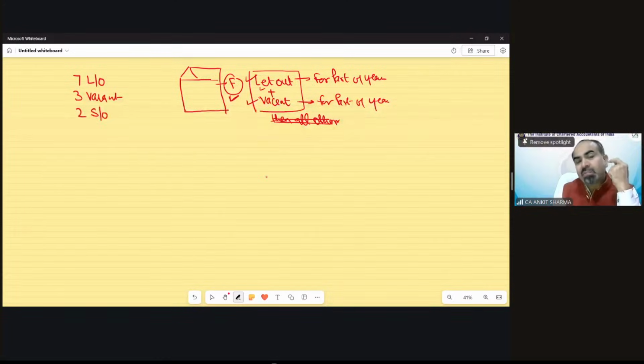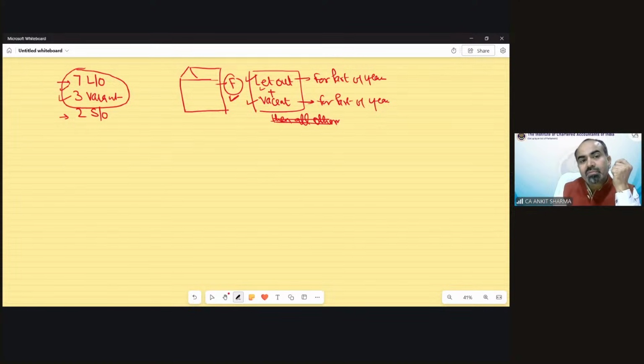Now in case number G, we have seen that let out and self-occupied is part of case G. But as soon as the let out and vacant condition is fulfilled, case F will supersede it. This question now needs to be solved as per case number F provision.